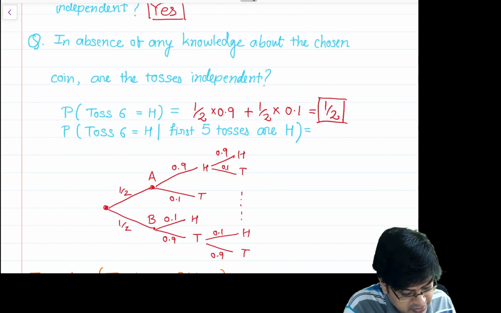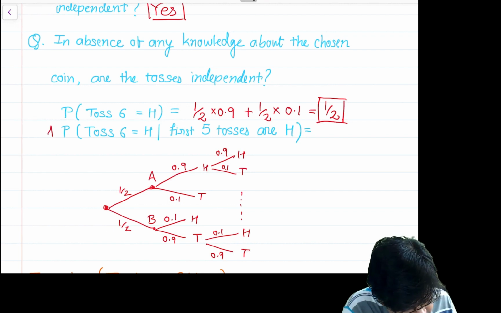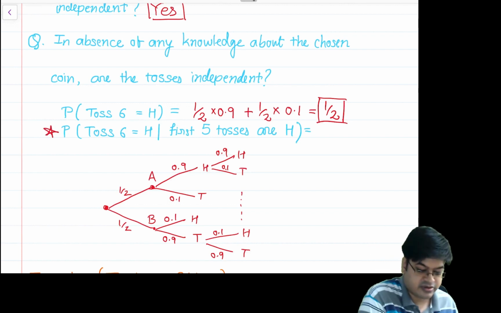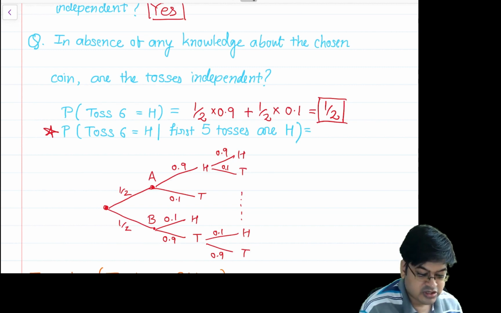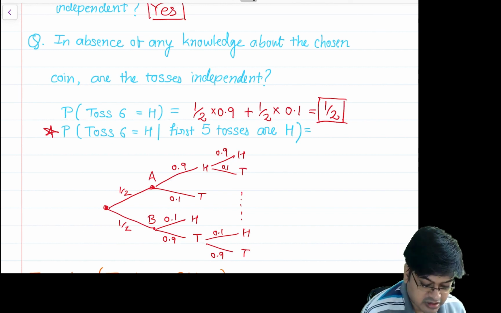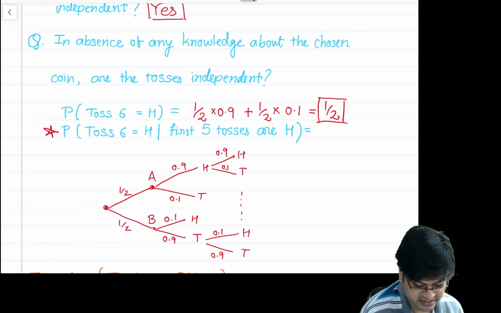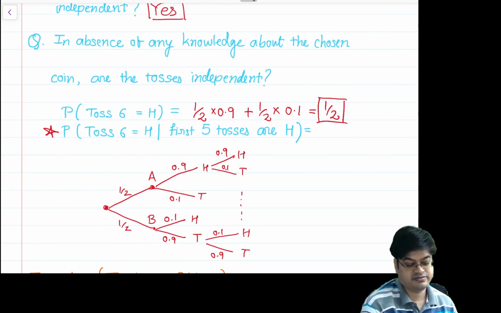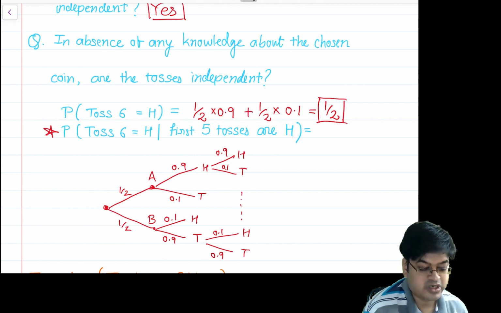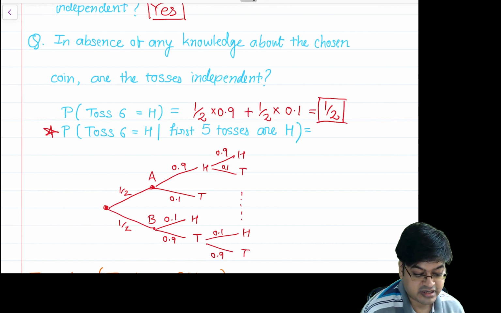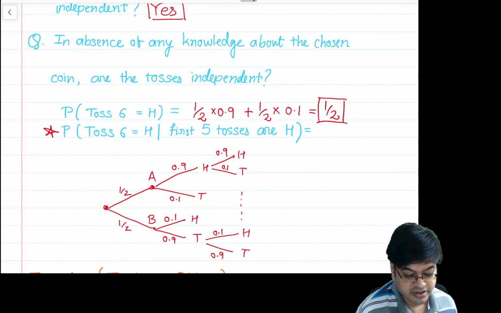Now let us come to this particular structure. This will be an interesting probability to compute. Now I have been given that the first 5 tosses are heads. Then what is the probability that toss 6 will be heads?